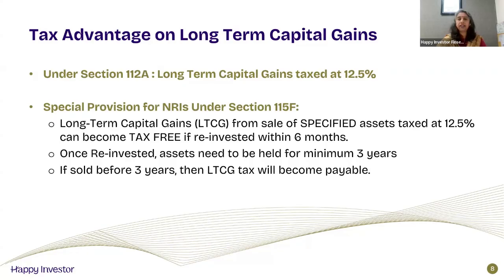Once reinvested, these assets need to be held for a minimum of 3 years to be eligible for this tax exemption. If you do sell before 3 years, then the LTCG tax, which you were exempted from because of the reinvestment, would become payable.